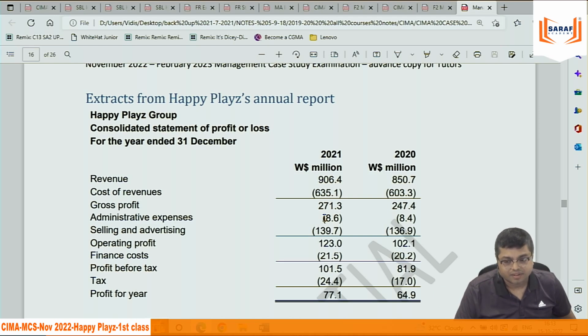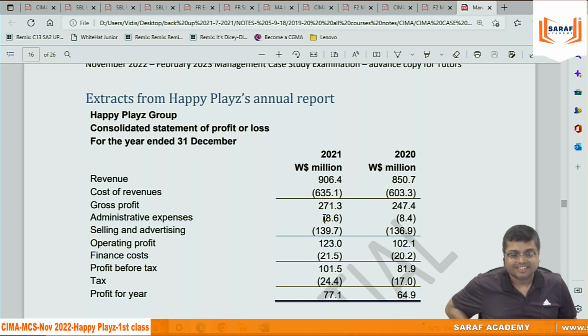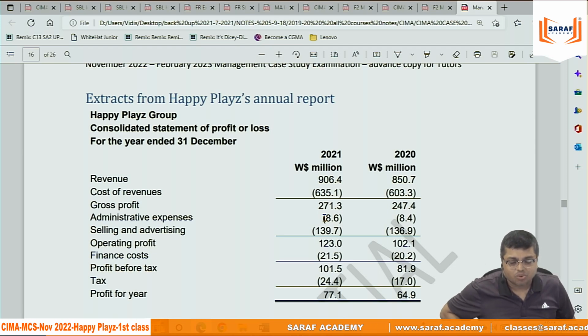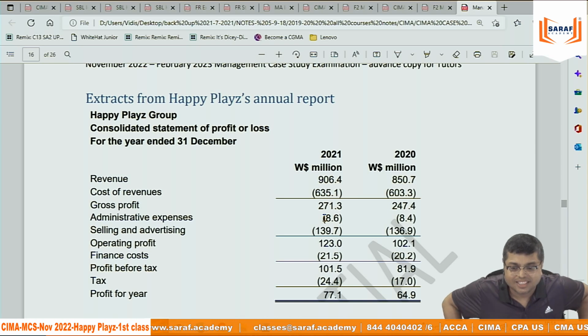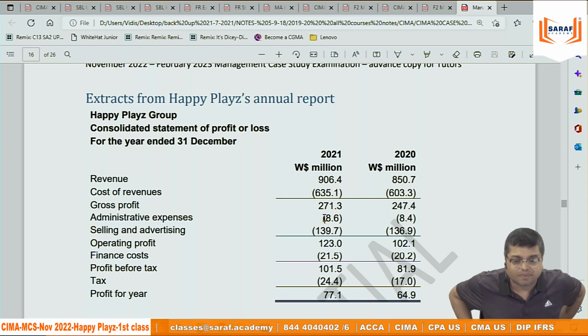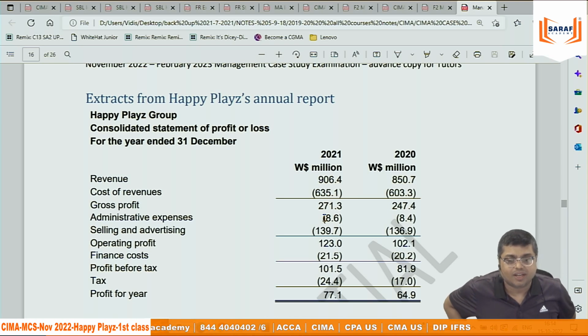Yes, sir, it's good, sir. Why? We can see that maybe the price of the toys has been increased. How can you say maybe? Why do you want to say maybe? Sir, because we cannot say whether more quantity has been sold or not as per the information available. But if more quantity is sold, then don't you think the cost of revenue will also be increasing? Yes, sir. Here as we can see, it has increased. Otherwise, we need to check how much percentage the revenue has gone up and how much percentage the cost of revenue has gone up.